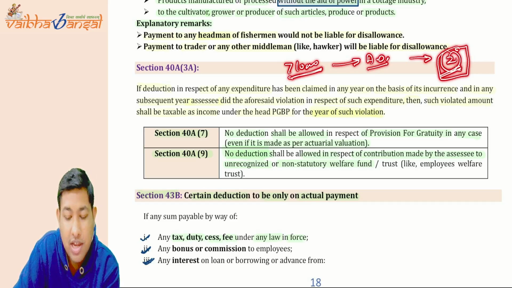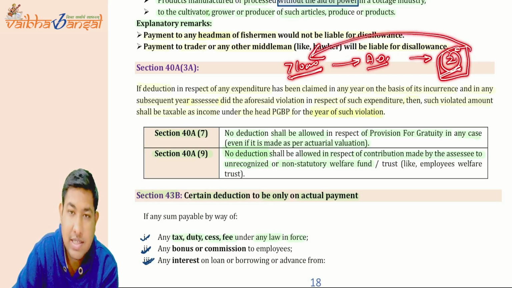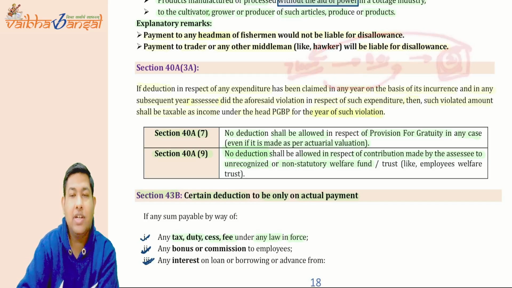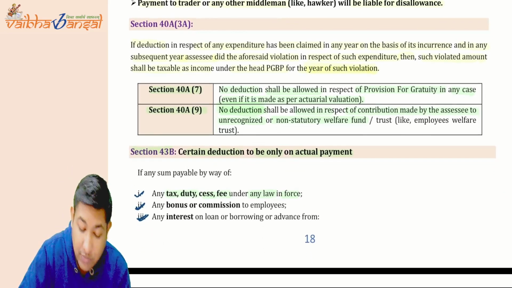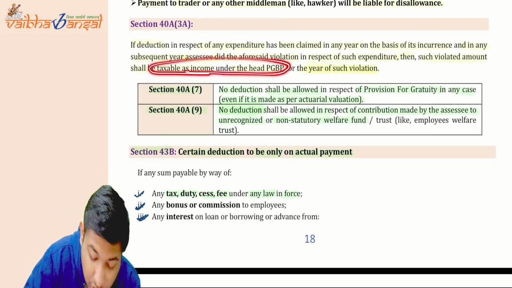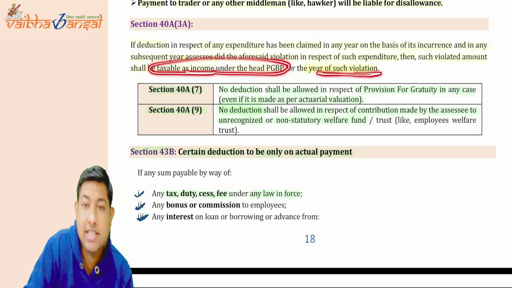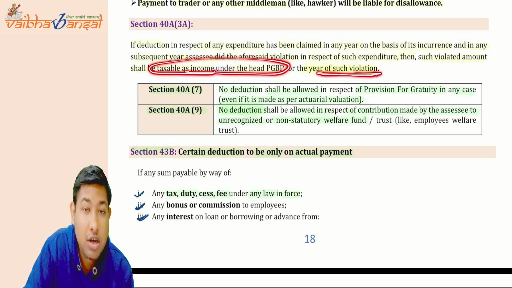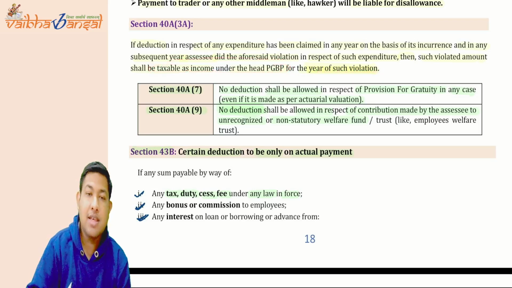Yes, they can. They will increase your income of this year and tax you. So it will be treated as your income in the year of violation, not in the year of detection, but in the year of violation, as PGBP.